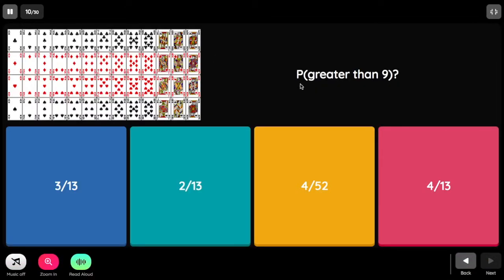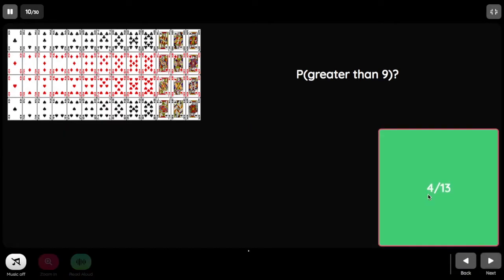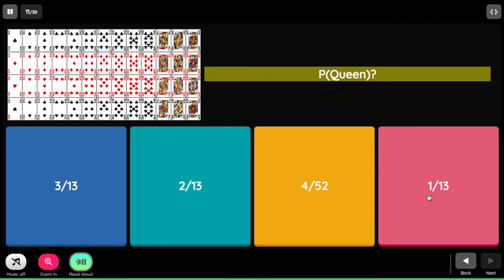What is the probability of greater than 9? Numbers greater than 9 are 10, Jack, Queen, and King. So we have 4. 4 times 4 is 16. 16 out of 52, both are divisible by 4. 16 divided by 4 is 4. 52 divided by 4 is 13. So, the answer is 4 over 13.